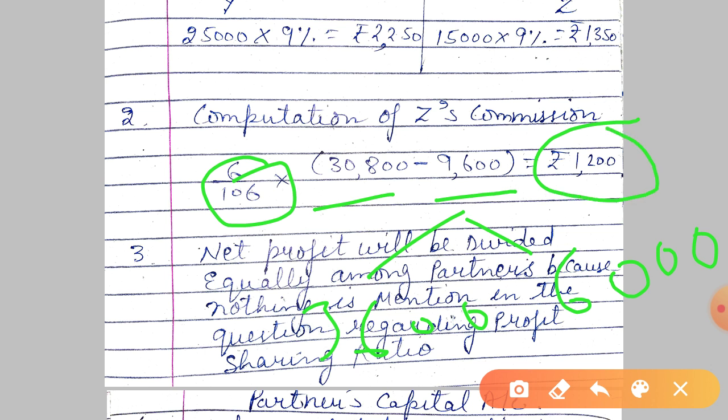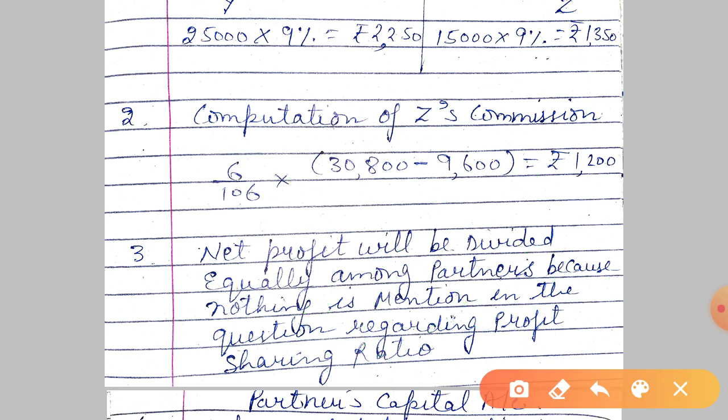I hope this is clear to you. This is a simple calculation, so all this amount. Now the last point is that net profit will be divided equally. Why equally? Because nothing is mentioned in the question regarding the profit sharing ratio. So this is the reason that we are going to distribute the profit equally.